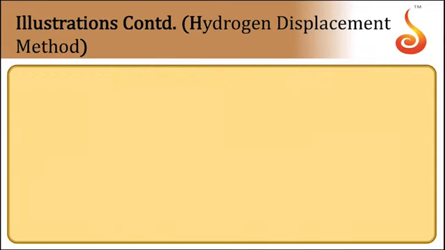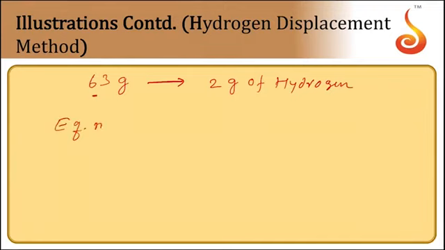For example, say 63 grams of some metal displaces 2 grams of hydrogen from some acid. Now what is the equivalent mass of the metal? Equivalent mass is equal to the mass of the metal, 63, by the mass of hydrogen displaced, 2, into 1.008, which is nearly equal to 31.75.